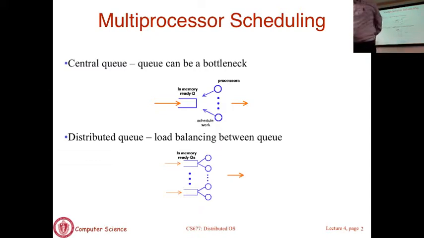Now, because this is a multi-processor world and these queues are shared, you should immediately realize that it's a shared data structure. So whenever a scheduler runs on any of the cores, it has to first do synchronization. It has to first lock the queue, because it may be the case that the time slice expires at the same time on multiple CPUs.